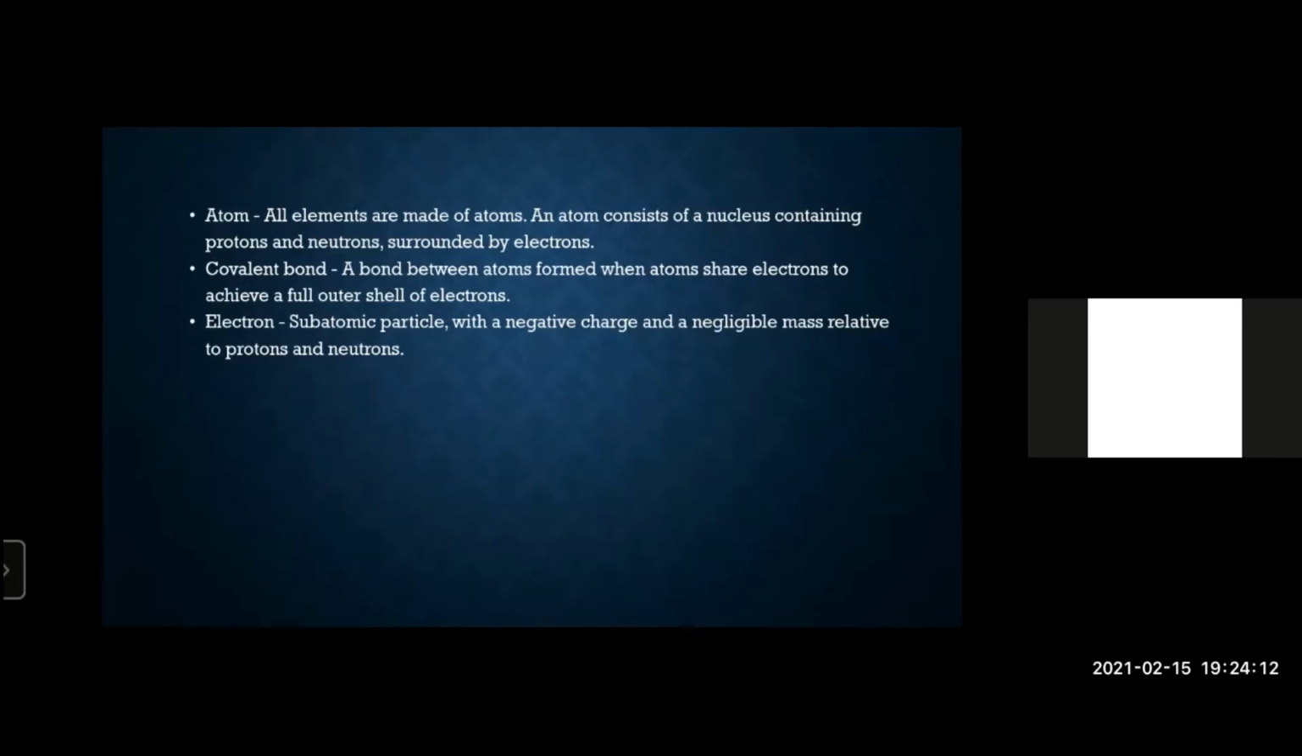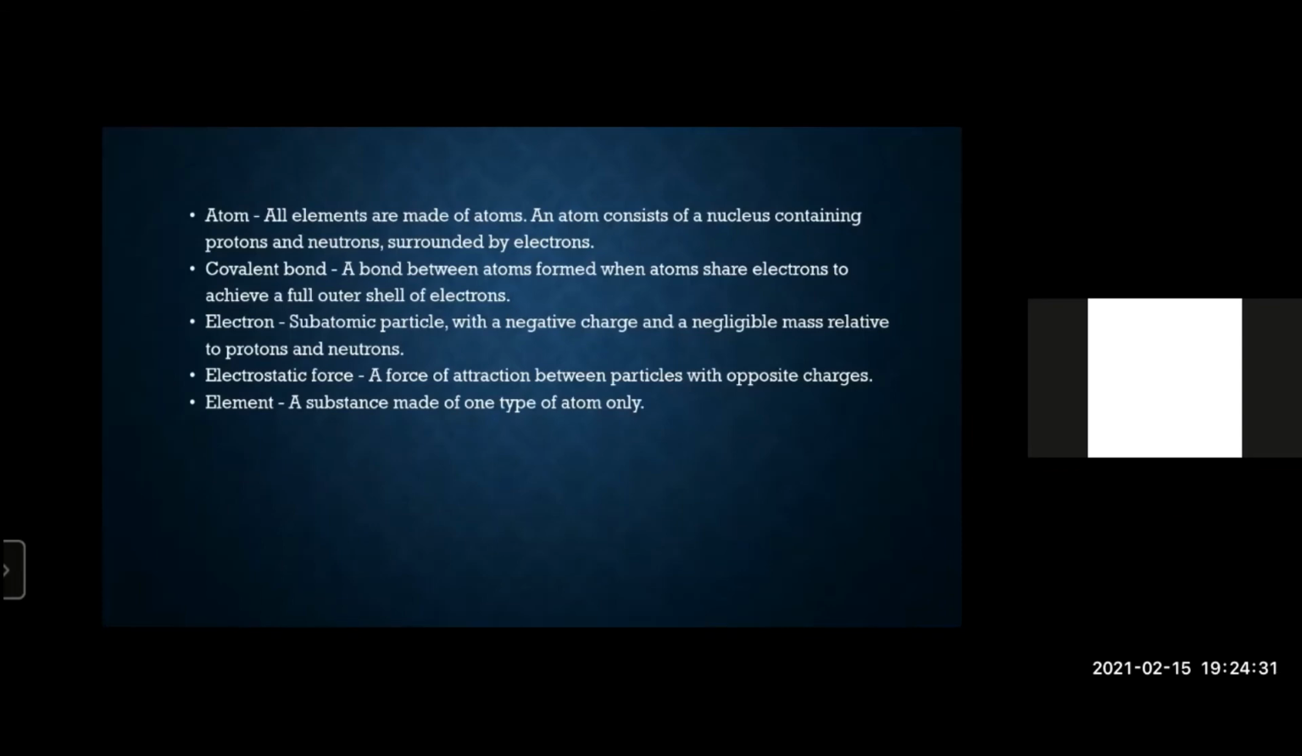Now electrons are negatively charged and they do not have any mass that can be counted. Their mass is negligible, it can be ignored. What is an electrostatic force of attraction? It's a force of attraction between particles that are oppositely charged, for example cations and anions. What is an element? It's a substance that is made of only one type of atom.